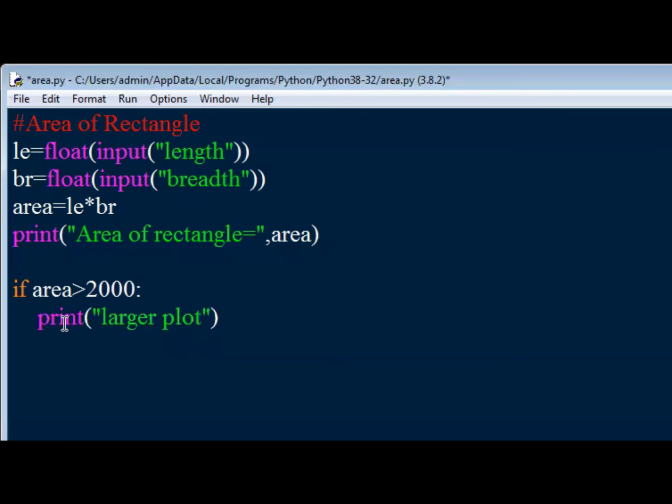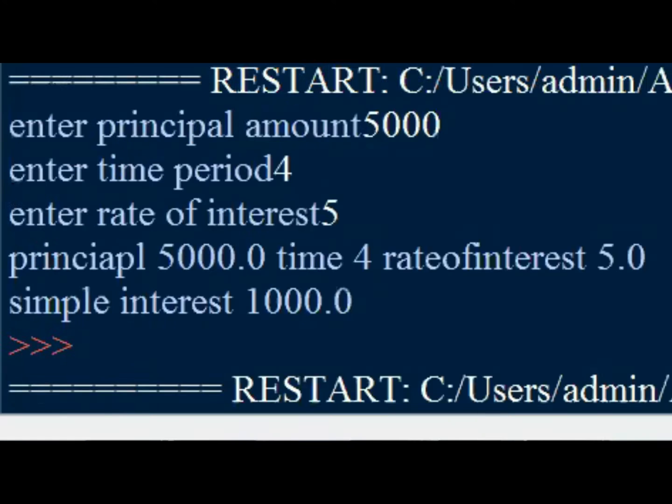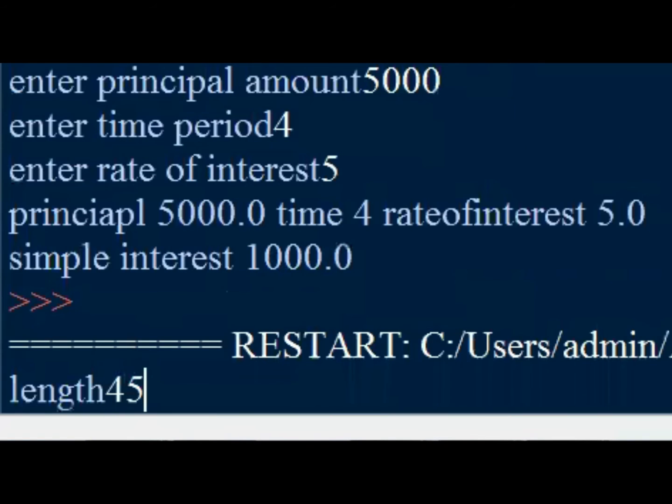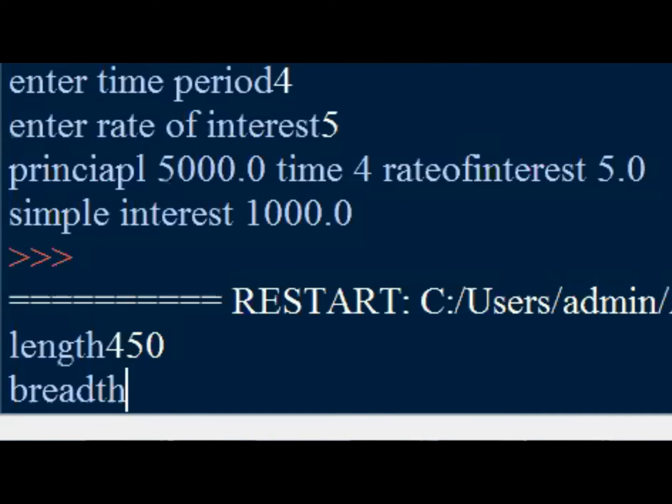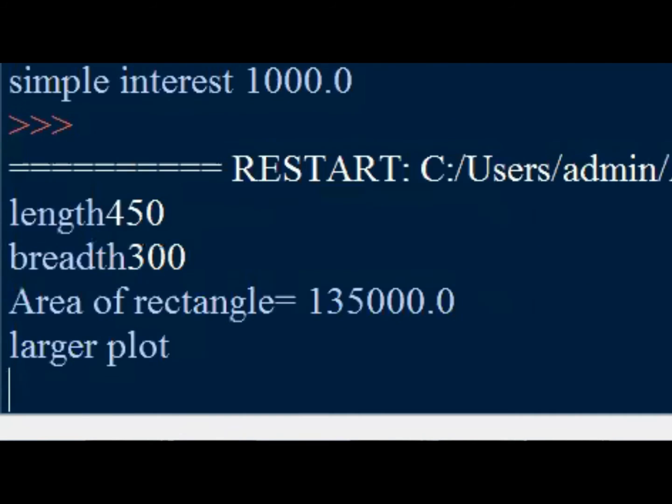Now we have not given an else statement. Still we'll run the code and check. I'm giving length as 450 and breadth as 300. So area is 135,000. It's greater than 2000. It's a larger plot. Now let us re-execute the program.